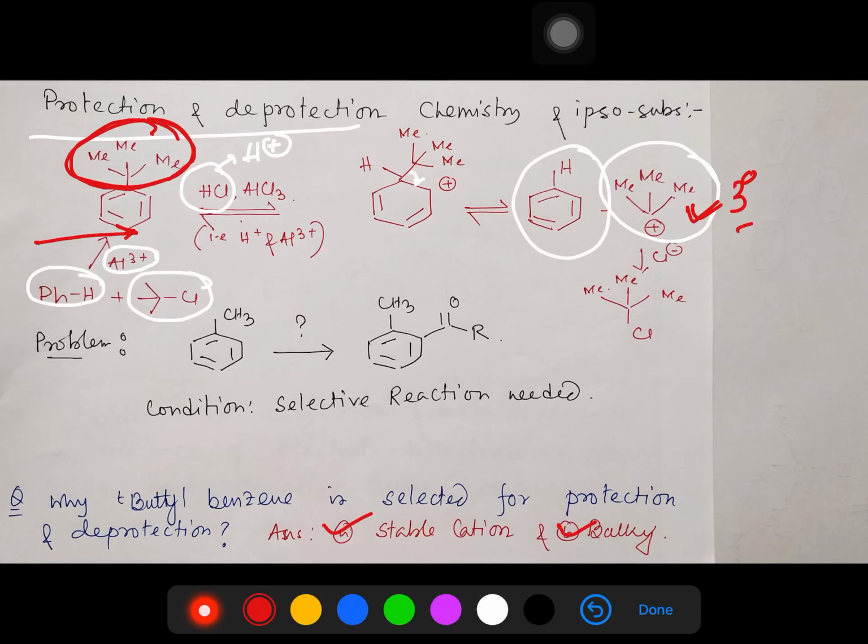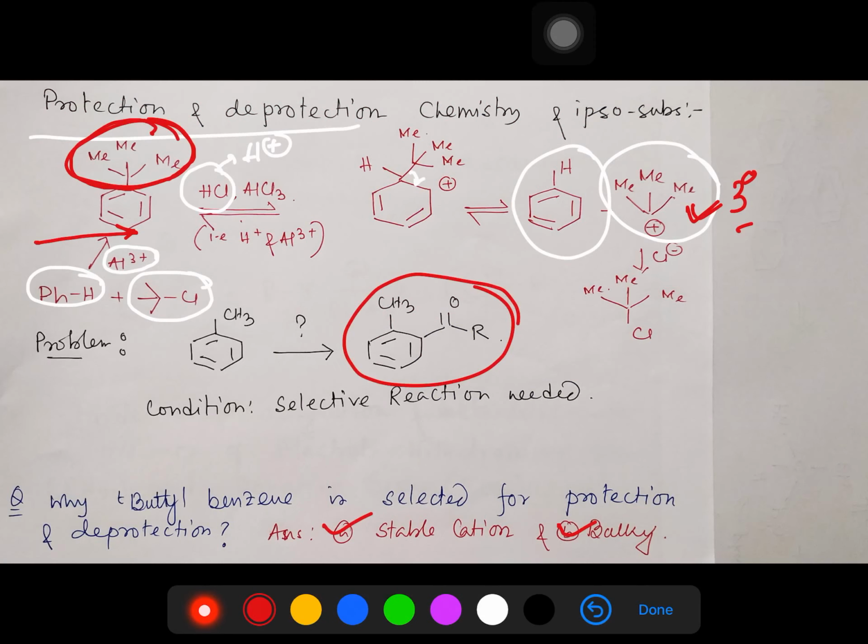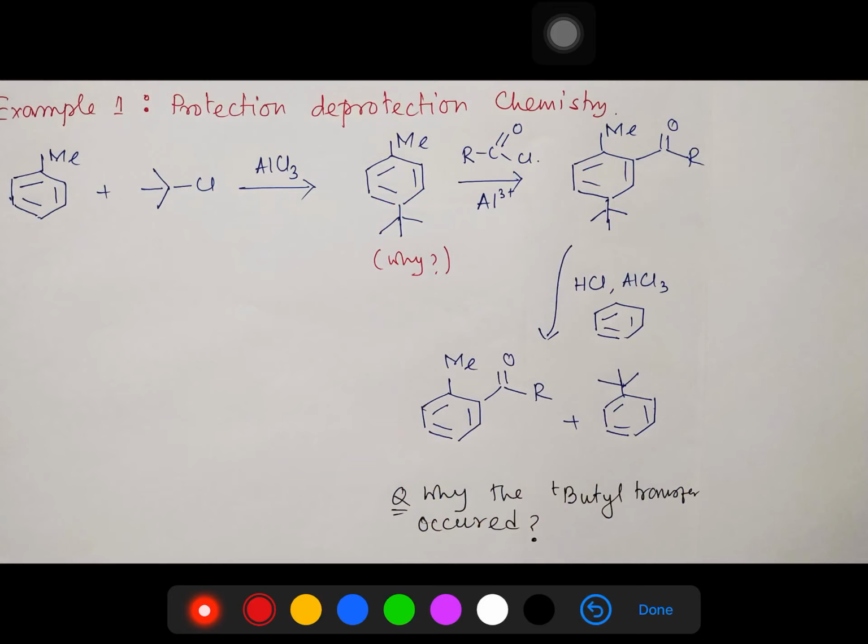So let's discuss that. Just look at this problem. First of all, we start from this one. We take this and do the reaction with tertiary butyl chloride in the presence of aluminium 3+, a Friedel-Crafts alkylation reaction, and it produces this. Question, why? You may consider that, sir, there is a chance that the ortho product can form.